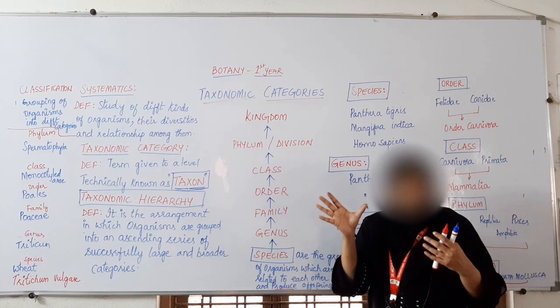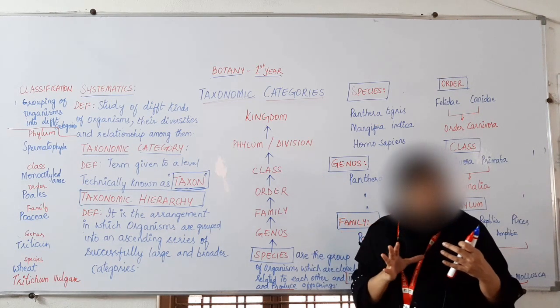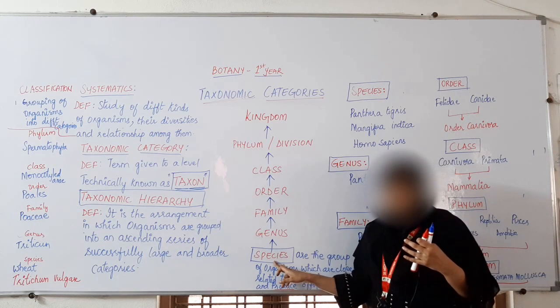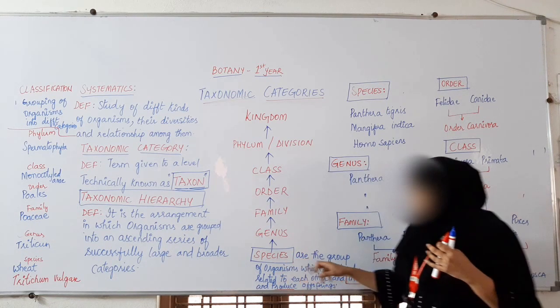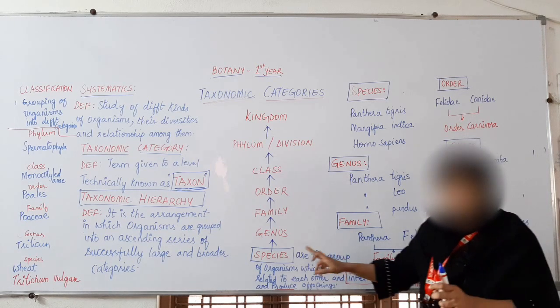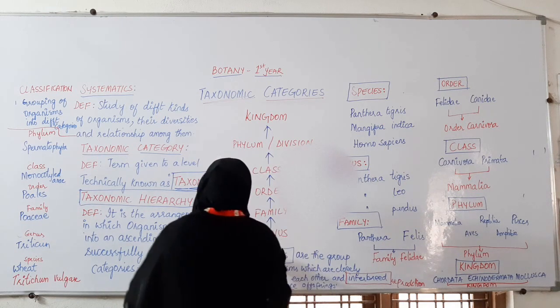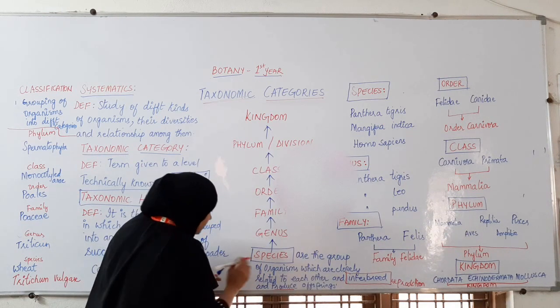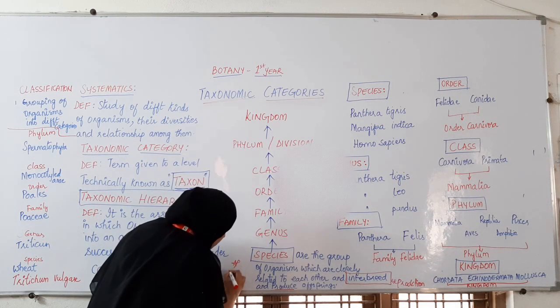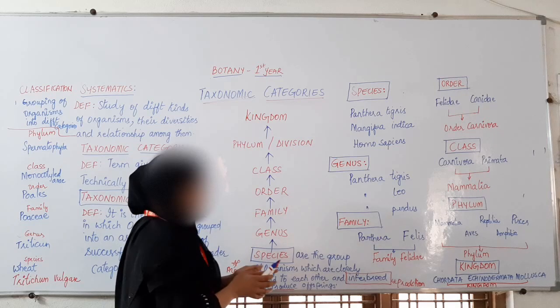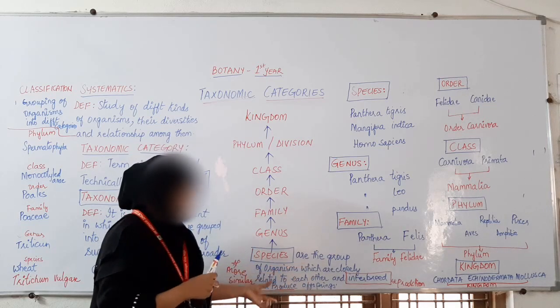So those groups of closely related organisms are called species. This is the starting, and here the similarities are more. In species we find more similarities.